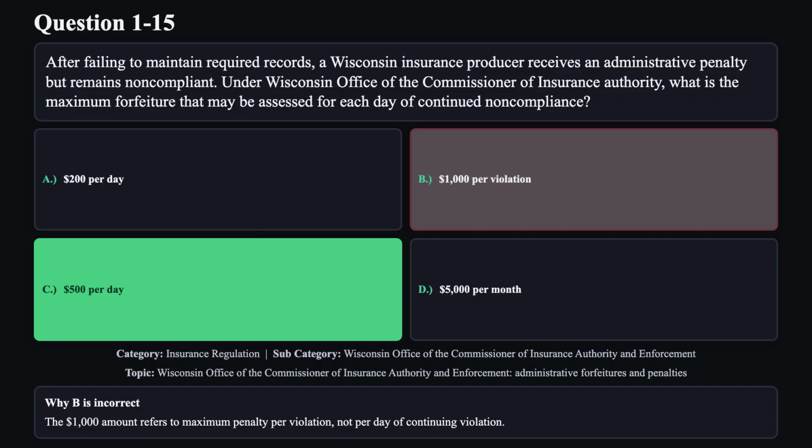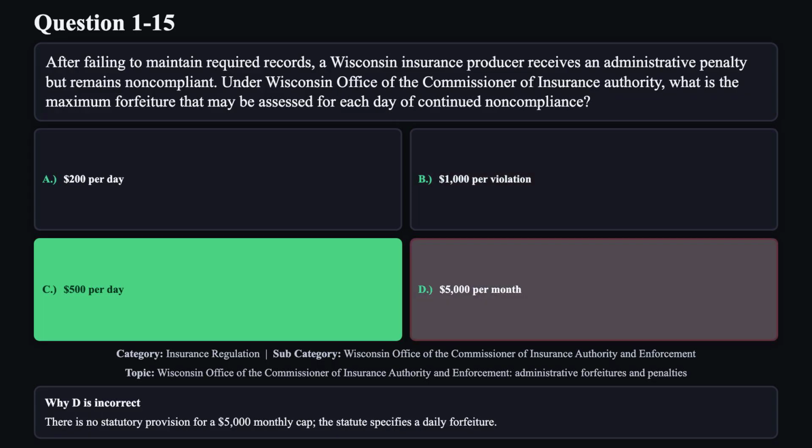Reason B is not correct. The $1,000 amount refers to maximum penalty per violation, not per day of continuing violation. Reason D is not correct. There is no statutory provision for a $5,000 monthly cap. The statute specifies a daily forfeiture.